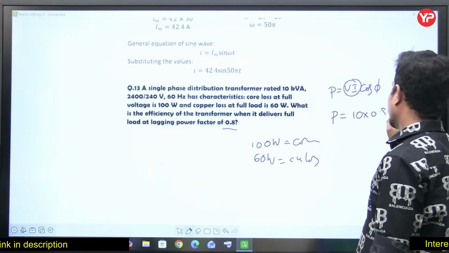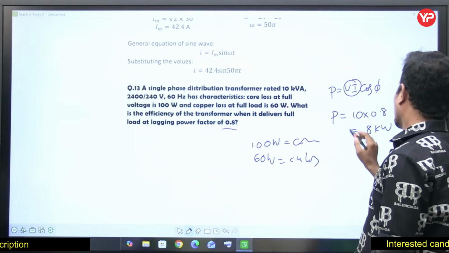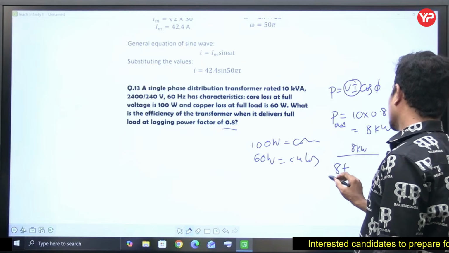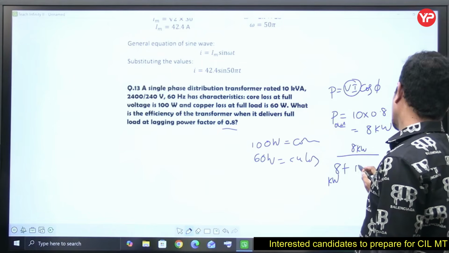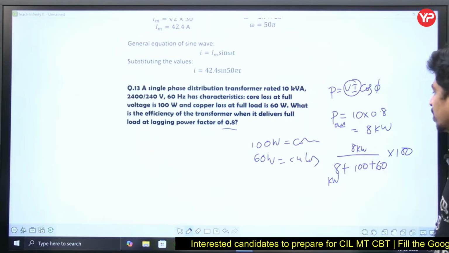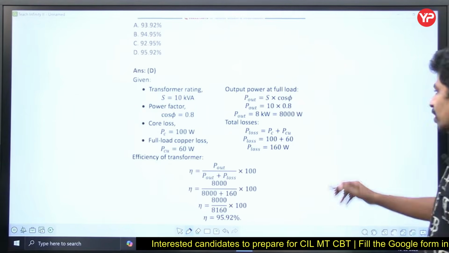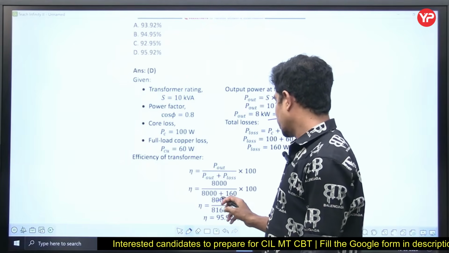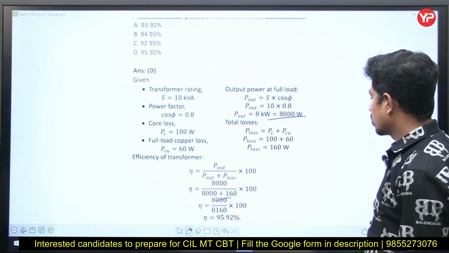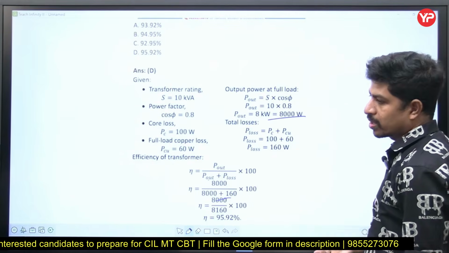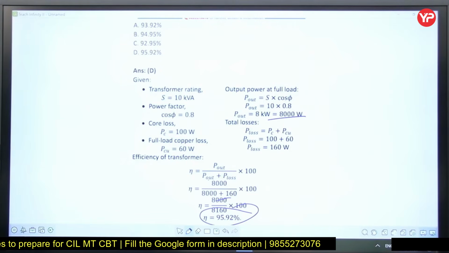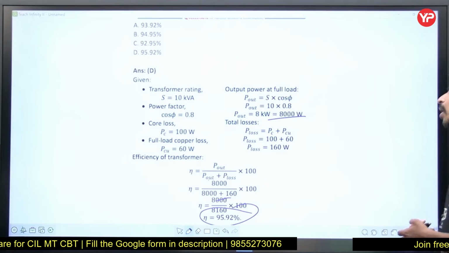10 into 0.8, this will be 8 kilowatt. This is output power. Efficiency is 8 kilowatt divided by 8 kilowatt plus 100 plus 60, into 100, which will give you the percentage efficiency, right? If you do that, you are going to get 95.92%. As I told you, calculation speed is very important. I am not demonstrating any calculation skill over here. You must hear that.